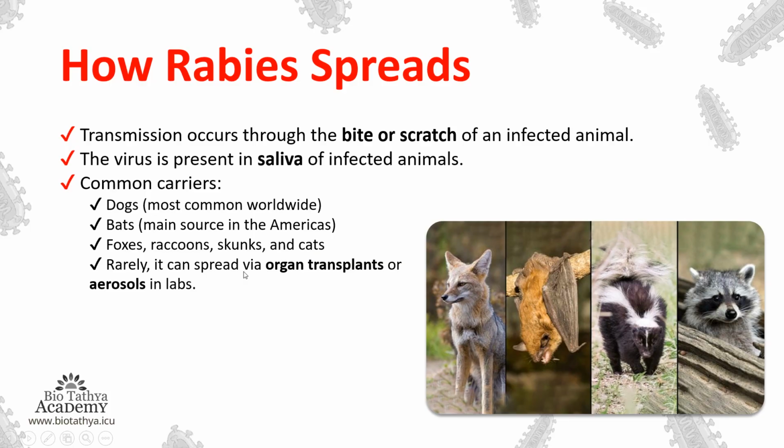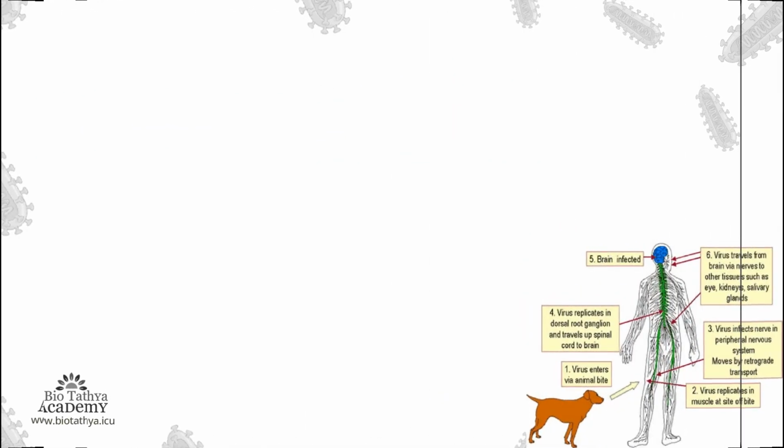Rarely it can spread via organ transplants or aerosols in labs. So these are very rare cases where you can see this mode of the rabies virus spreading, that is organ transplants or aerosols in labs. But in most cases, dogs are the most common source worldwide. But in the Americas, stray dogs are very rare. So there the main source is bats. Apart from that, we can also see foxes, raccoons, skunks, and cats. Let's move on to the next slide.